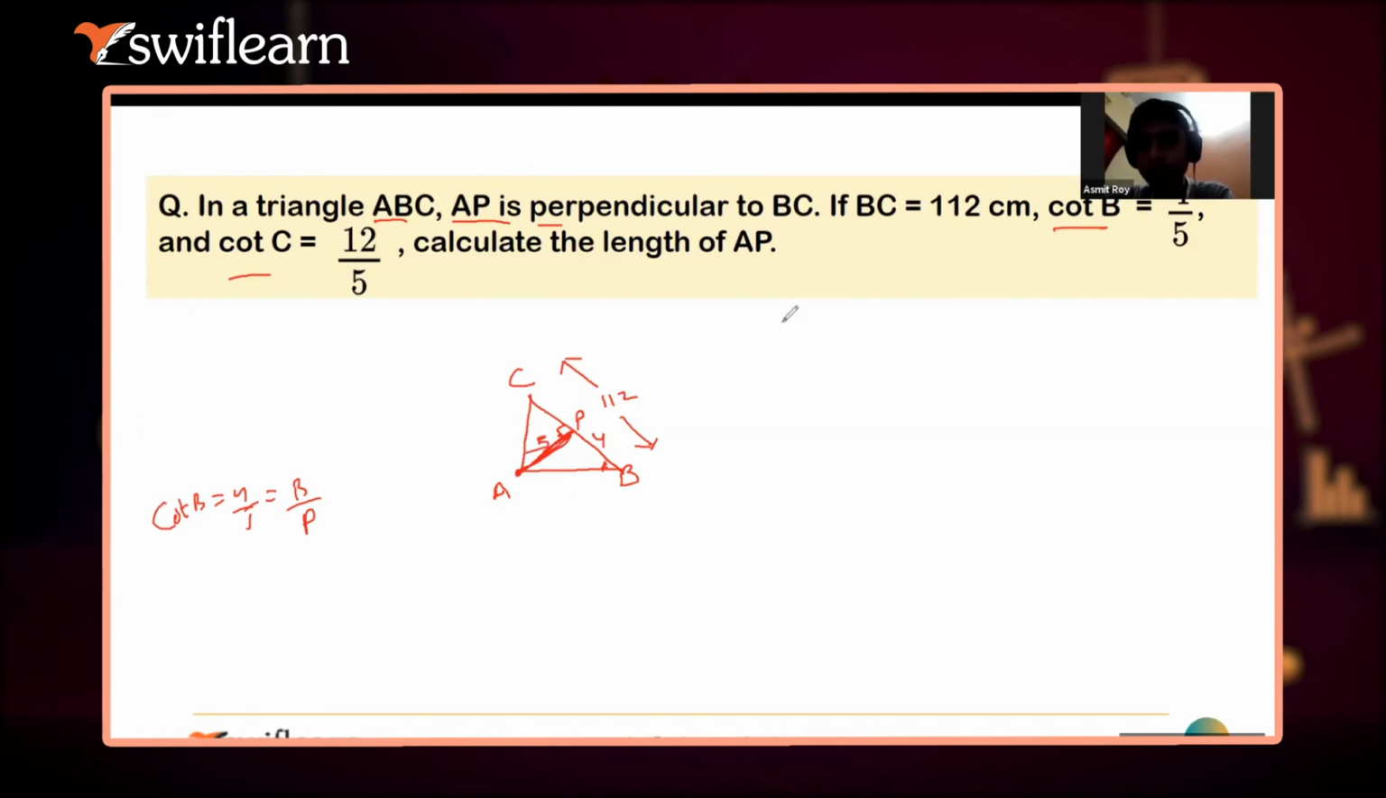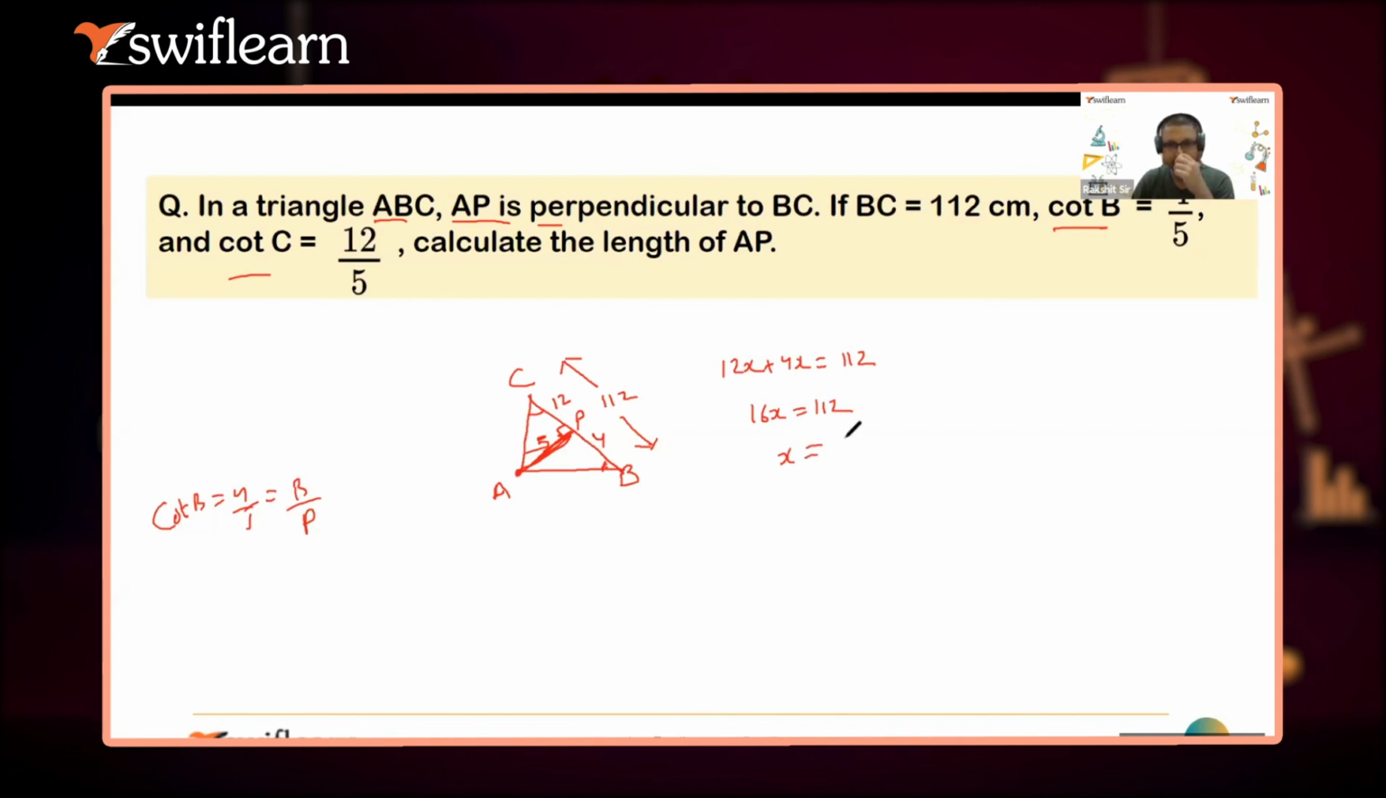If I see cot C में again this will be perpendicular AP and PC will be base. So how much will this be? 12 and this will be 5. Got it? Now what is happening here? 12x plus 4x is equal to 112. Perfect. That's what I'm asking. 12x plus 4x क्योंकि ये ratio दे रखा है अपने को. 12x plus 4x is 112 and that comes out to be 16x equals 112 and x equals how much?